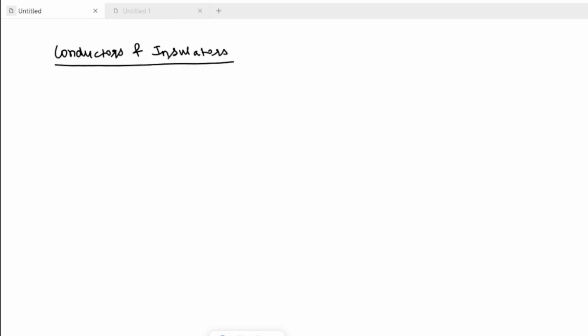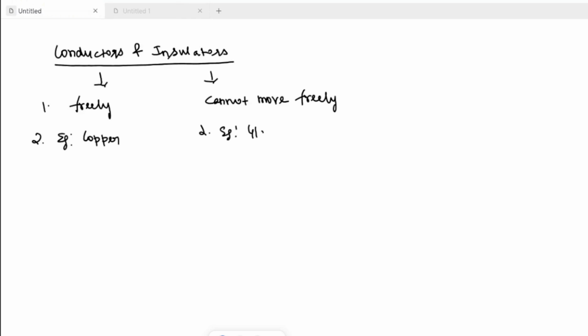In conductors, electrons and charges move freely. In insulators, charge cannot move freely. This is the first point. Then the second point, examples: in conductors there is copper, and for insulators, for example, glass, etc.